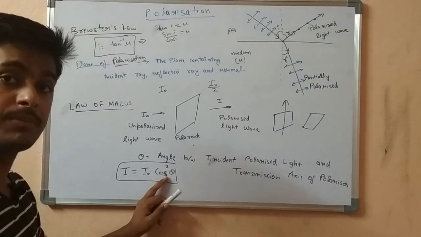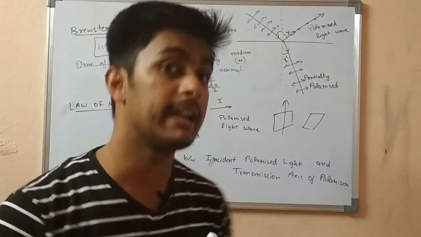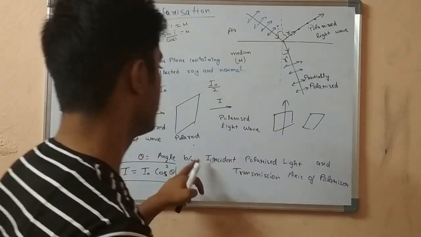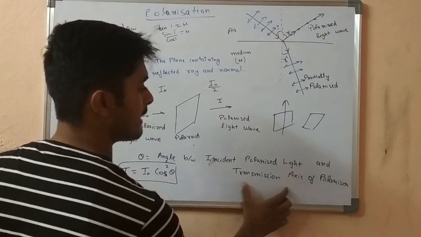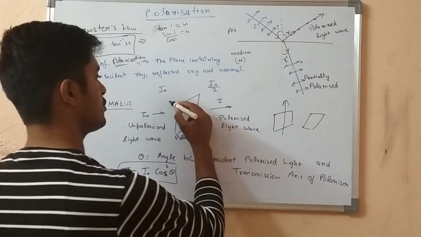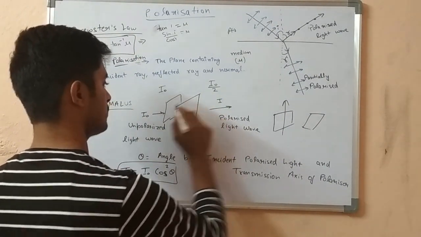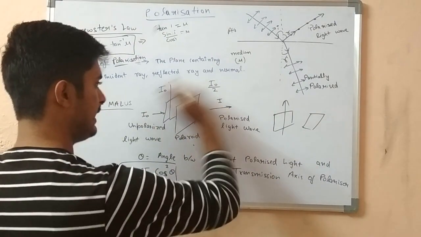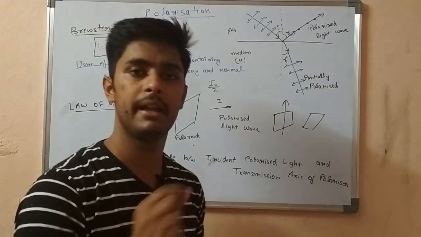And what is theta? Theta is the angle between the axis of the incident polarized light and the transmission axis of polarization, meaning the difference between these two. If this axis is like this and another axis is at an angle of 90 degrees, then theta will be 90 degrees.